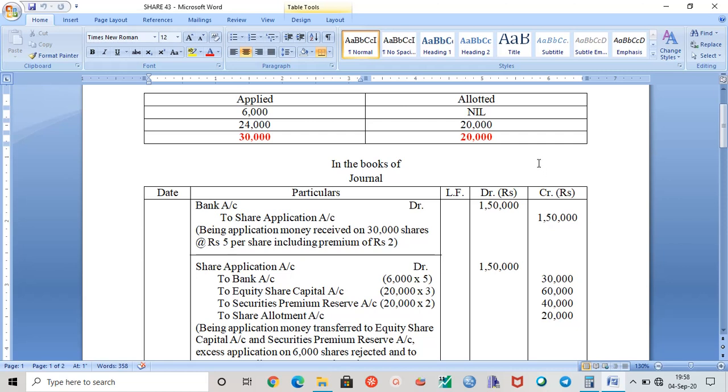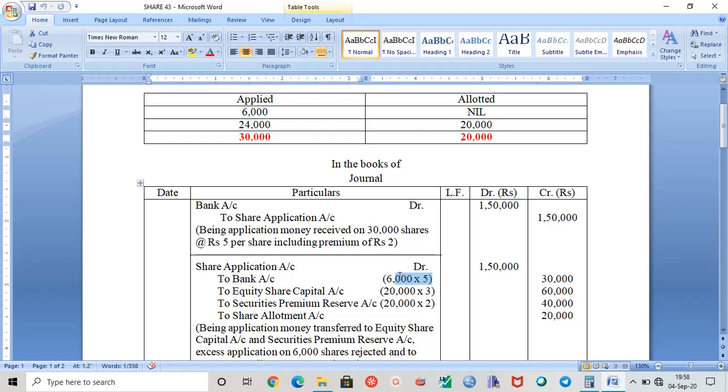Students, now we are in question number 43. You can see in this question that 20,000 shares were issued by the company, and we received applications for 30,000 shares, which means 10,000 is extra. Of that extra 10,000, 6,000 applications were rejected by the company and the money is refunded.